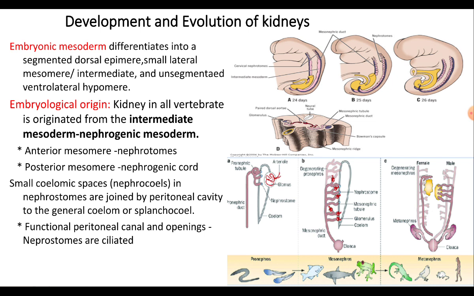As you can see in the second picture, the kidney as a whole is made up of two elements, the kidney duct and the kidney tubules. The kidney tubules are called nephrons or the uriniferous tubules. They are the evolutionary modifications of the nephridia and they are said to be the functional units of the kidney.